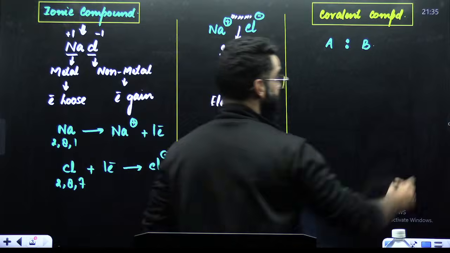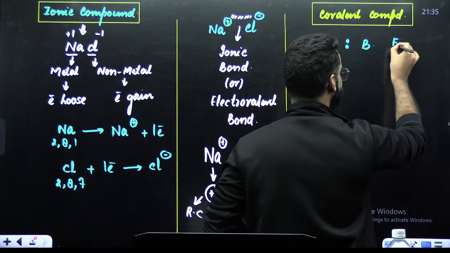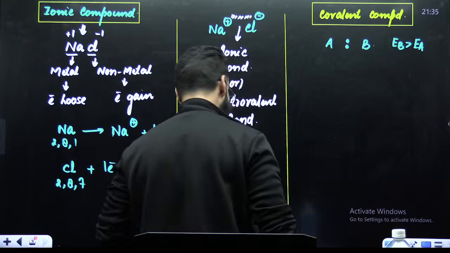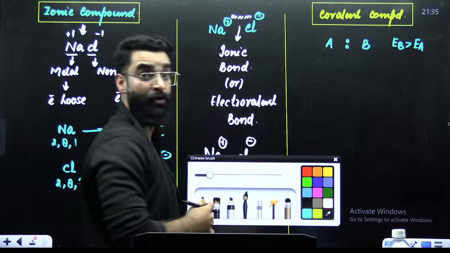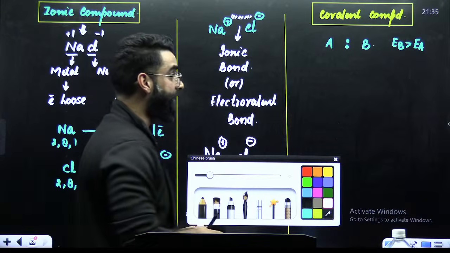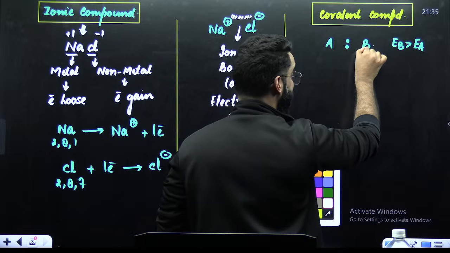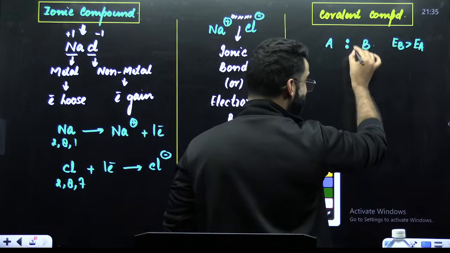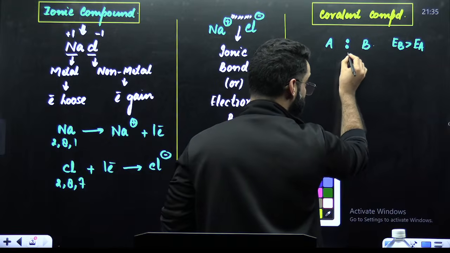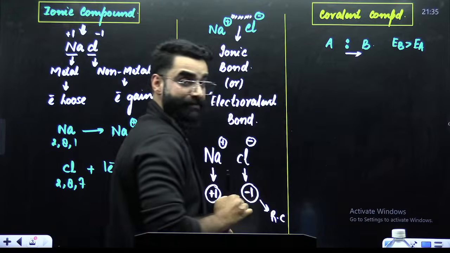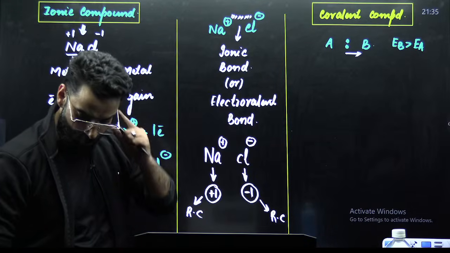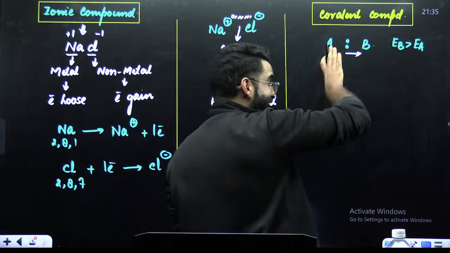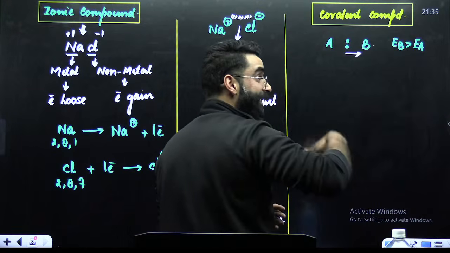But my dear students, imagine that the electronegativity of B is more than that of A. Now think over it. If the electronegativity of B is more than that of A, that means B has more tendency to attract this electron pair towards itself, due to which the electron density towards B will increase.